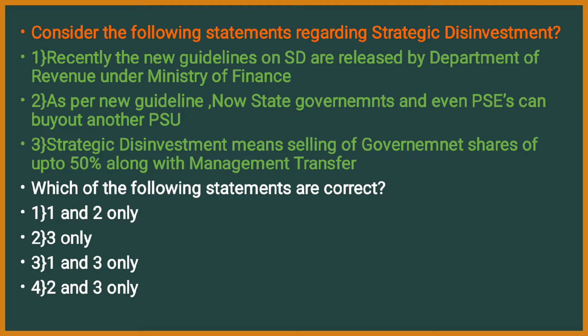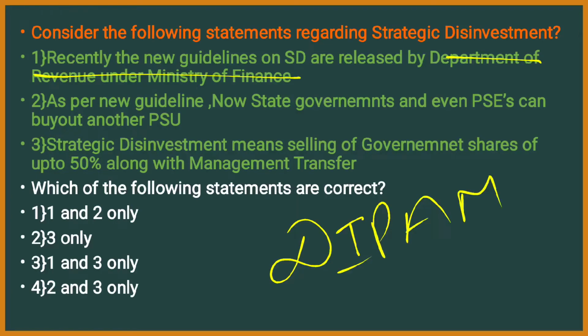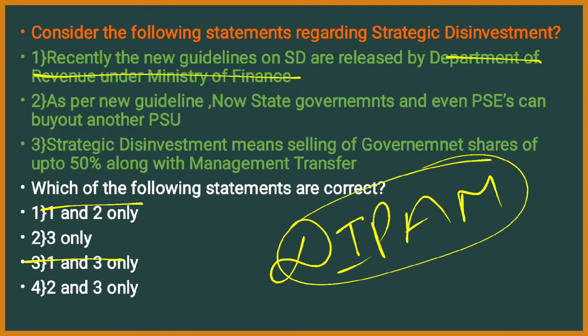See, recently the new guidelines on strategic disinvestment were released not by the Department of Revenue, but by another department in the Ministry of Finance itself, known as the Department of Investment and Public Asset Management. This has released the new guidelines. Therefore, option 1 is wrong. You can eliminate option 1. Second statement, as per new guidelines, now state governments and even PSEs can buy out another PSU.